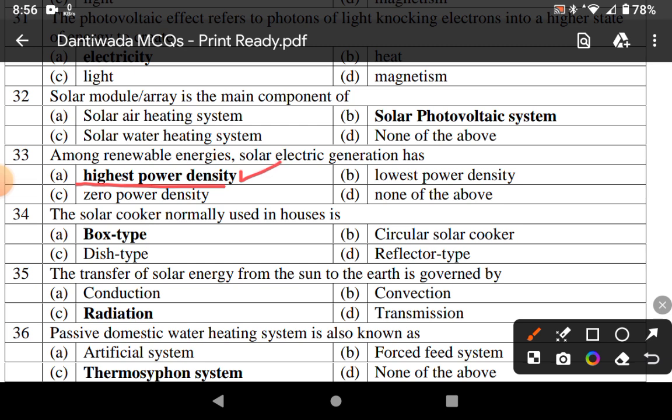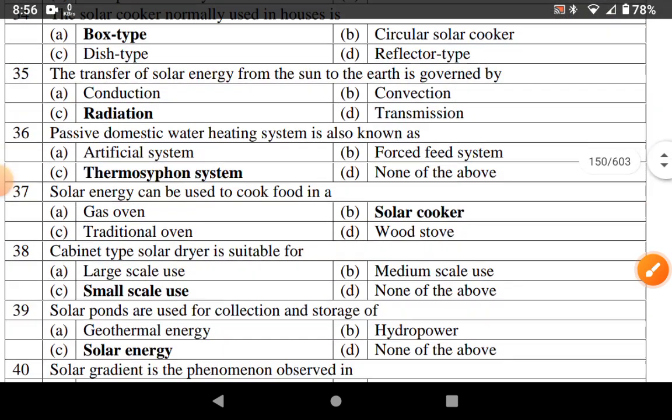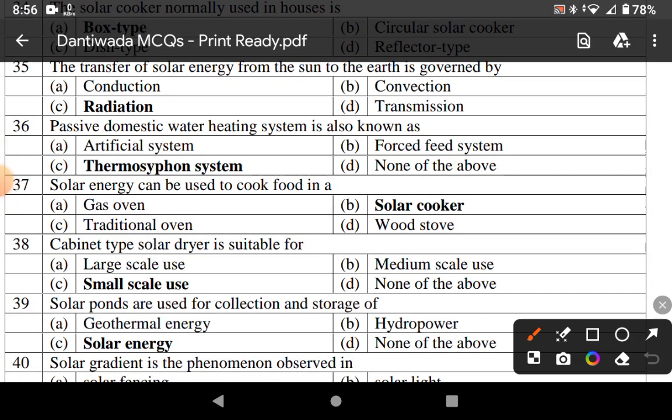The transfer of solar energy from the sun to the earth is governed by radiation. A solar cooker normally used in the house is box type. The passive domestic water heating system is also known as a thermosiphon system. Solar energy can be used to cook food in a solar cooker. A cabinet type solar dryer is suitable for small scale use.